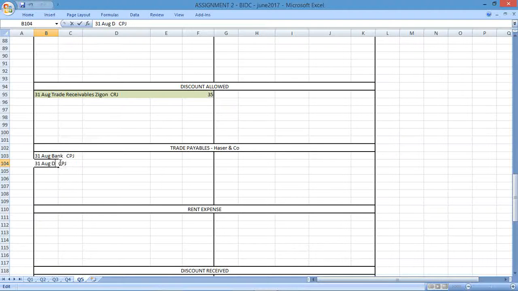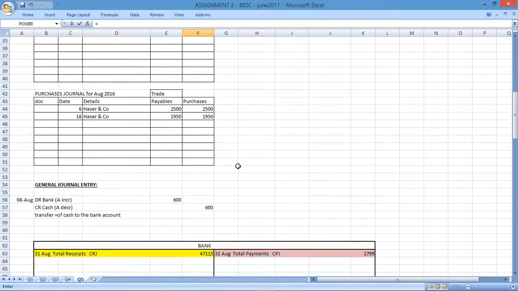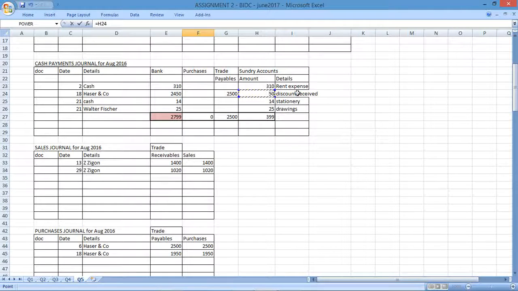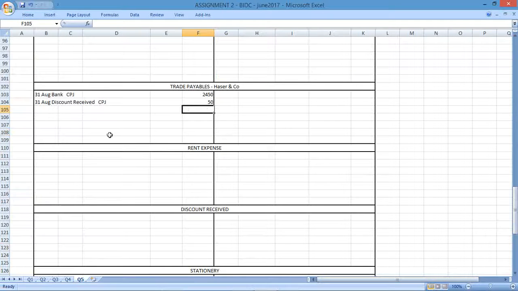a discount that we've received. So the amount that we've paid amounted to, where's the amount that we've paid? There's it. And the discount here was 50. The discount that we received here was 50. There's it from our journal. And in our discount received